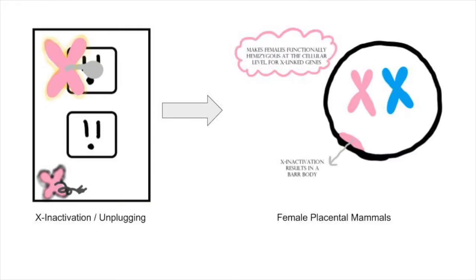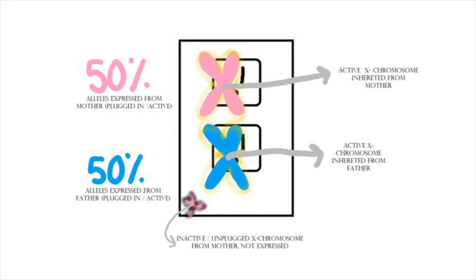So because of X inactivation, females are mosaic for X-linked genes at the cellular level, which means that females' cells or outlets will only have one lamp plugged in or one allele that is being actively expressed in the cell. We can see that 50% of the alleles from both the mother and father are expressed.